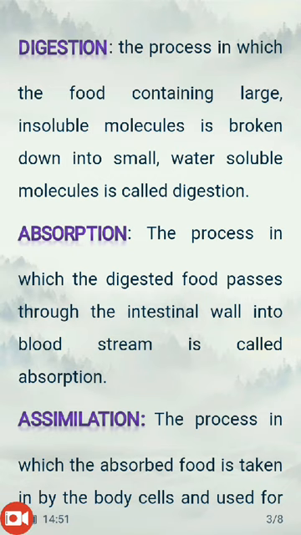For example, if you are consuming chapati, roti, so basically it is starch, which is a complex food. So with the help of the digestion step, in various steps, this complex starch is broken down into simpler glucose.